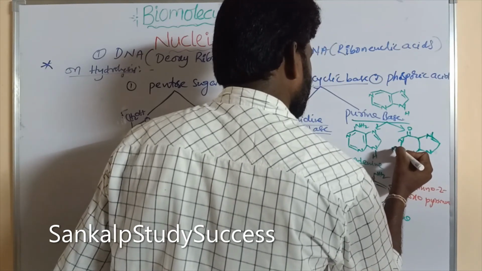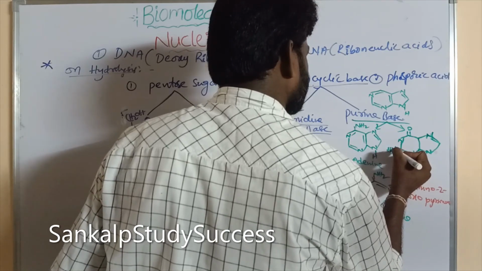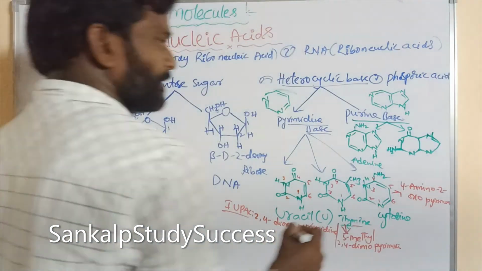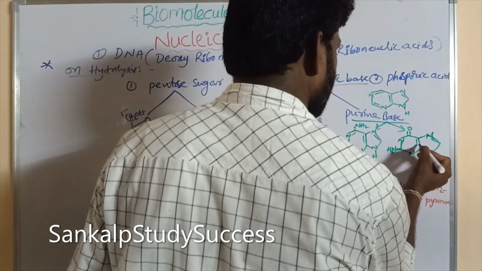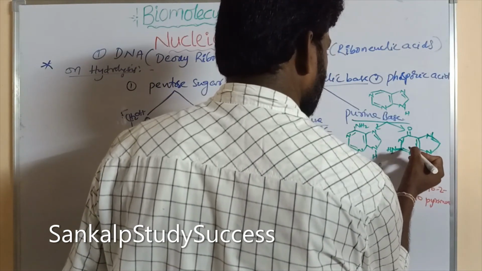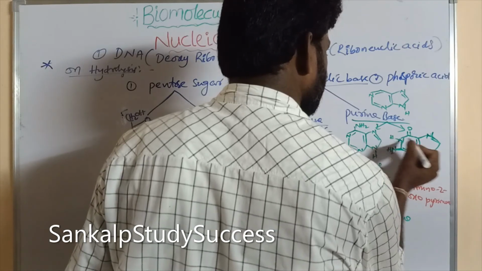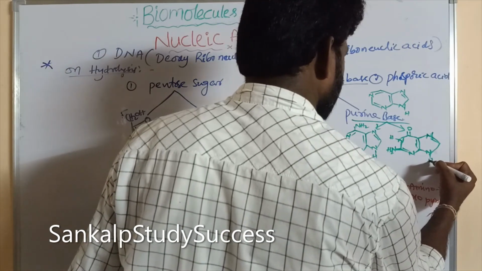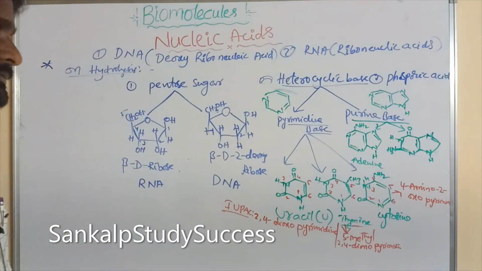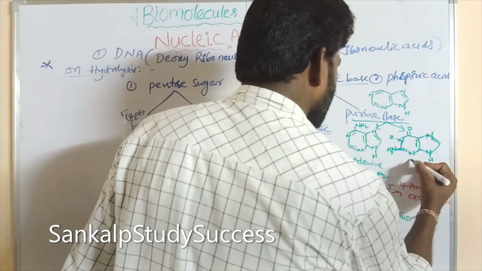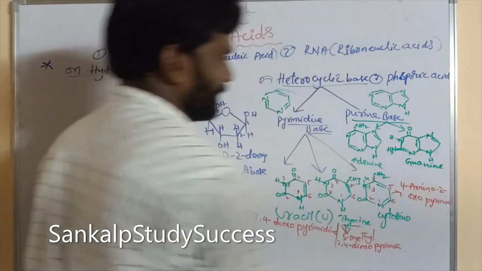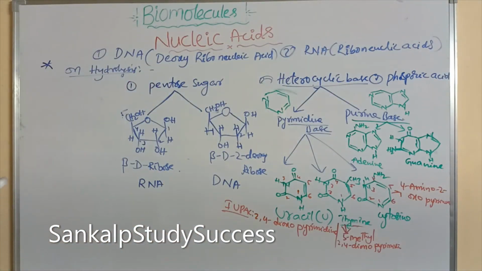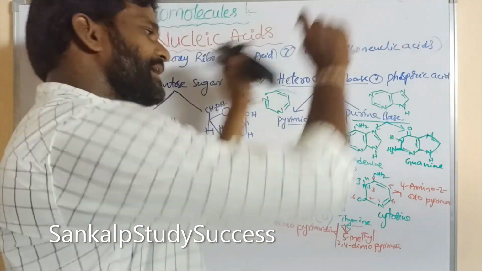Okay, here NH2 is present. So double bond, single bond, double bond, NH. So this is NH, right? This is guanine. Purine bases are two, that is adenine and guanine.